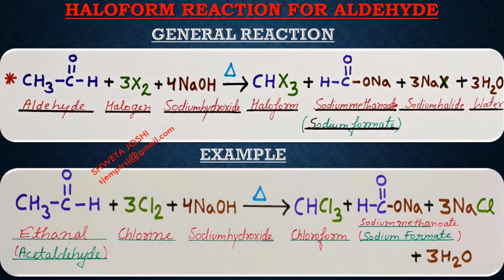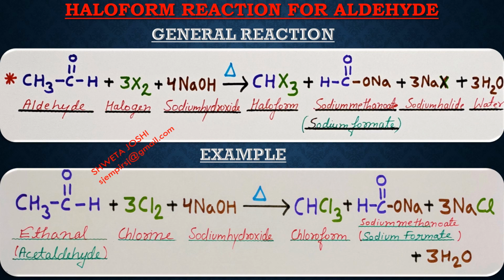Now covering the haloform reaction for aldehyde. First of all, the general reaction. In this case, we are going to react aldehyde with halogen. It can be Cl2 or Br2 or I2. We have to take 3 moles of this halogen and react that with 4 moles of alkali, sodium hydroxide. Upon heating, it will produce haloform, CHX3. X will be according to the halogen taken on the reactant side. The side products will be sodium methanoate, that is HCOONa, 3 moles of sodium halide and 3 moles of water.